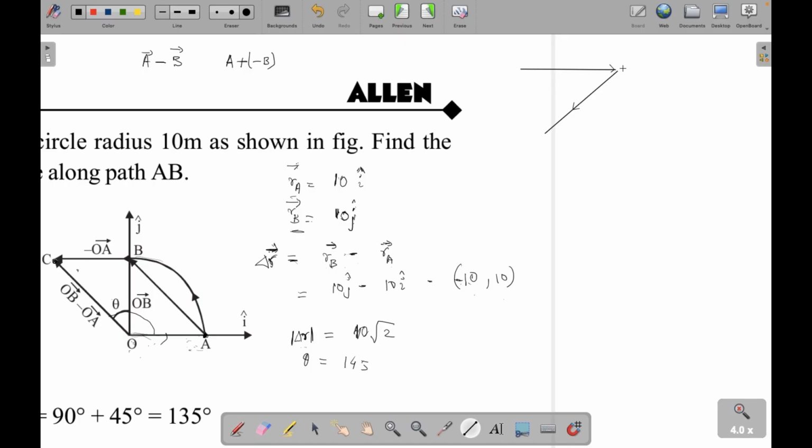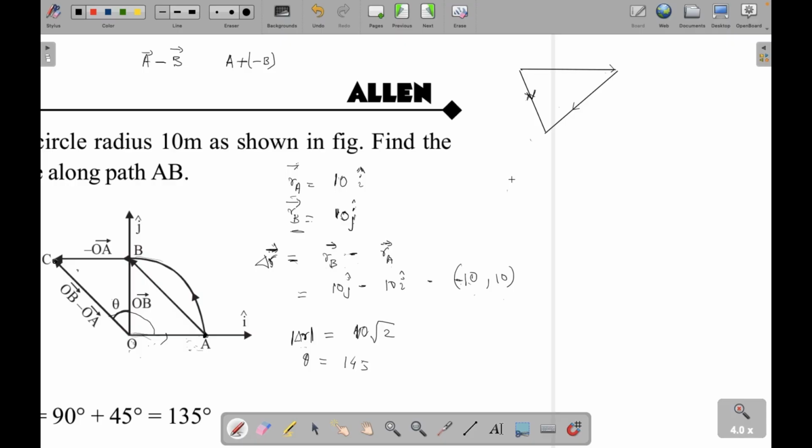So if it goes like this, so you have to find a vector. If you have to close this loop, it will go like this, right? And if it's a closed loop, the sum will be 0. So you don't have to close this loop. First find a vector that closes this loop, which is this one, right? So you have to do the opposite, this one. So this vector is the sum of this and this.